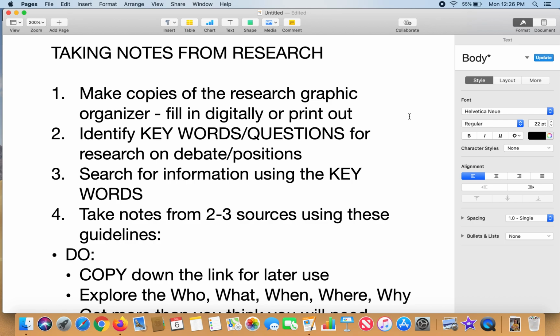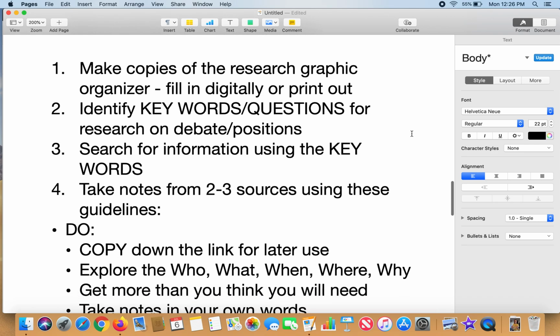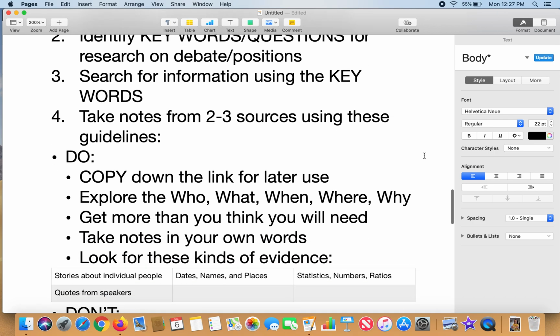Step 2 is to identify keywords and questions from your topic to help with your research on the debate and positions that you are getting into. You will then use those keywords to search for information. You may find text or video sources. Read those sources and then take notes from 2 to 3 solid quality sources using the following guidelines. These are very important. The first are do's.